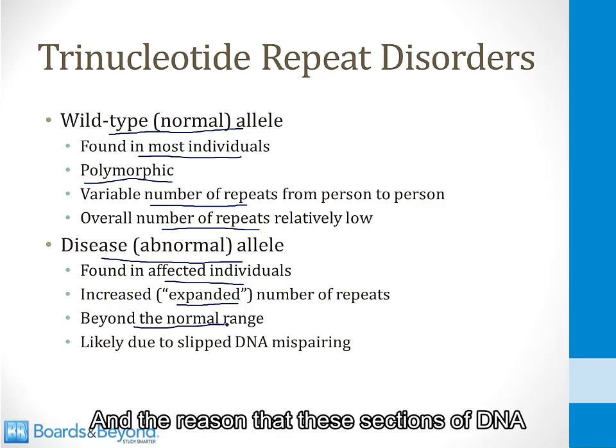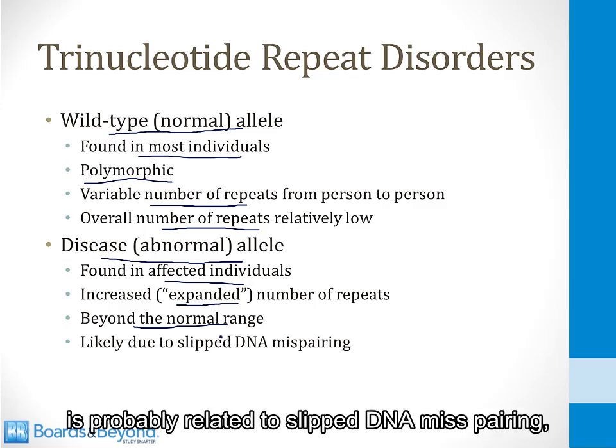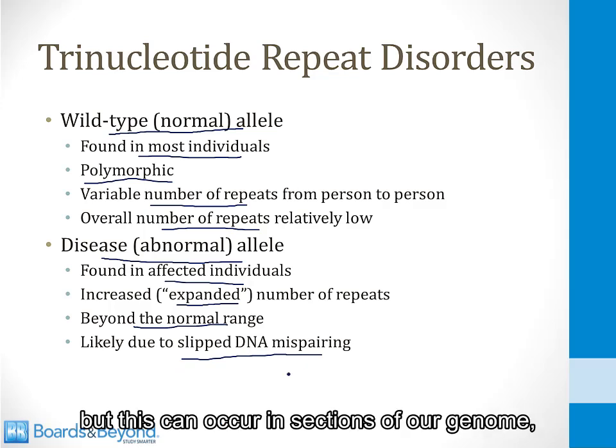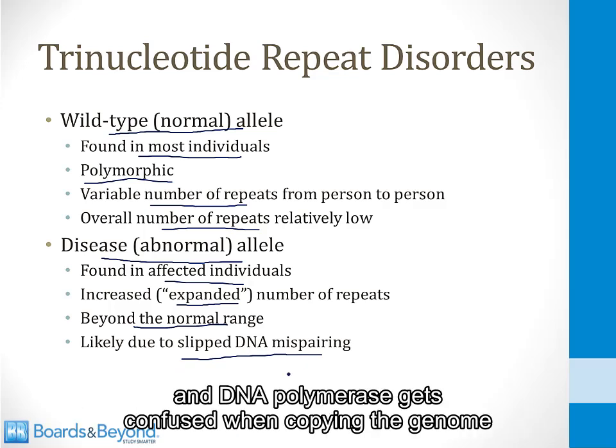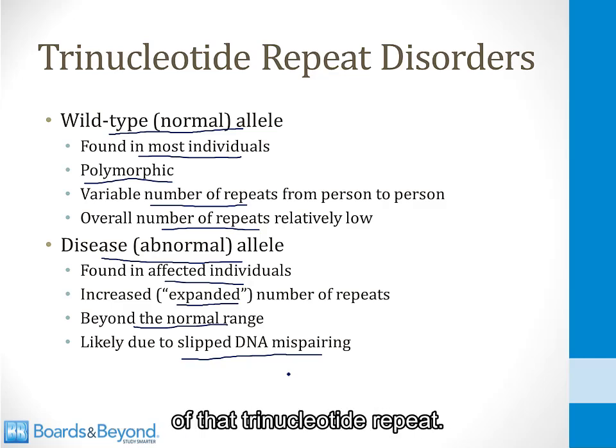And the reason that these sections of DNA have varying numbers of trinucleotide repeats is probably related to slipped DNA mispairing. I talk about this in the video on DNA mutations, but this can occur in sections of our genome where there are repeated units, and DNA polymerase gets confused when copying the genome, and it makes fewer or additional copies of that trinucleotide repeat.